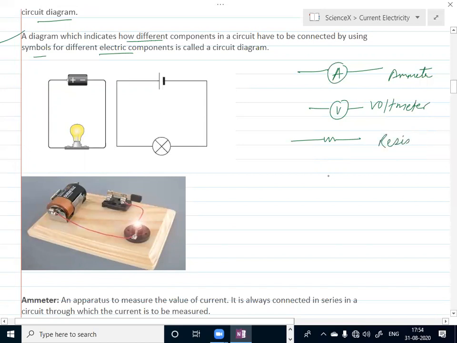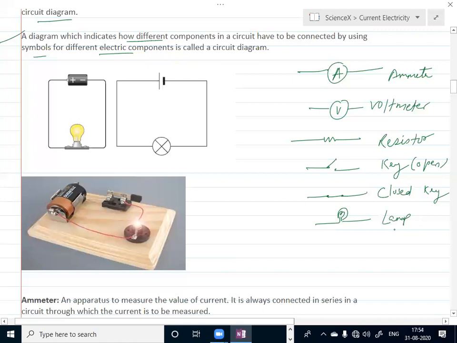We are also using a key: this is an open key, and this is a closed key. Similarly, we can use other symbols like the symbol of a lamp or bulb. This is the symbol of a variable resistor.